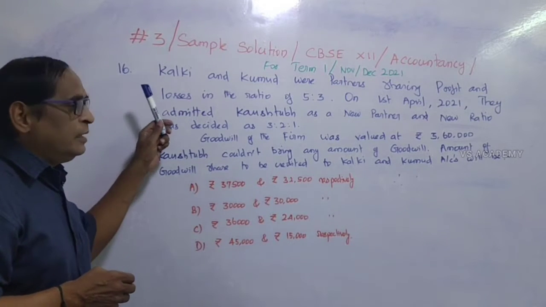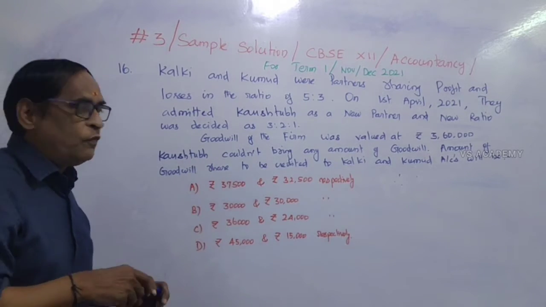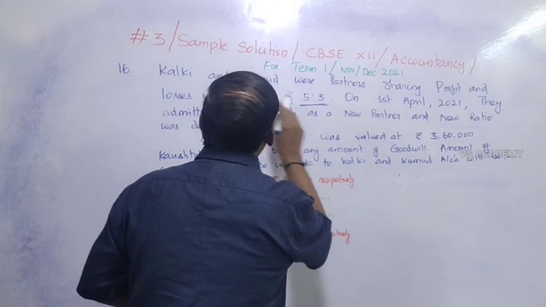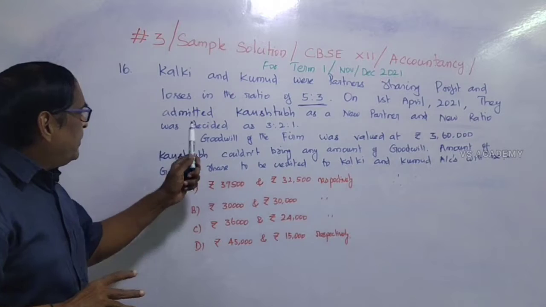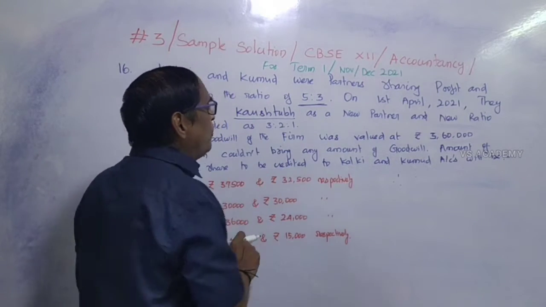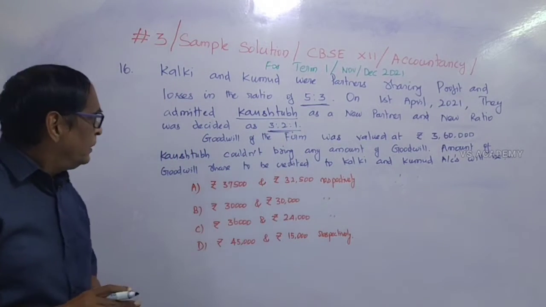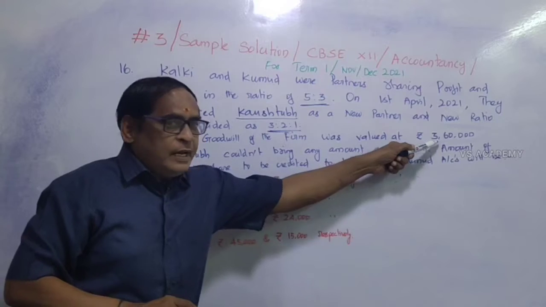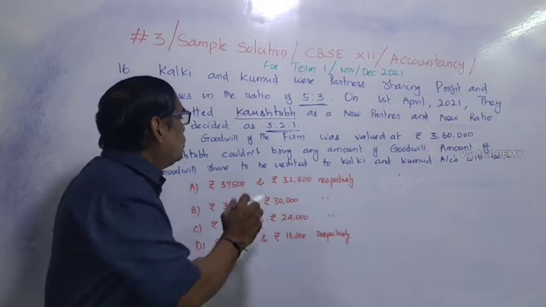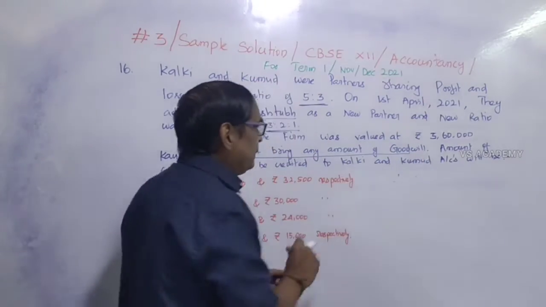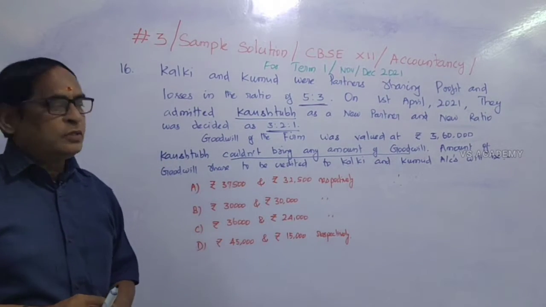Question number 16. Kalki and Kumud were partners sharing profits and losses in the ratio 5:3. That is the old profit sharing ratio. There were two old partners. On 1st April 2021, they admitted Kaustubh as a new partner, and the new profit sharing ratio is 3:2:1. Goodwill of the firm was valued at rupees 3,60,000. Kaustubh could not bring any amount of goodwill. So the amount of goodwill is to be credited to Kalki and Kumud's accounts.